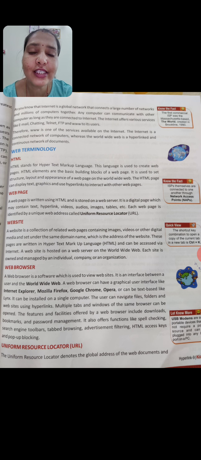For example, consider that in your class you are all students with a strength of 50 members. How are we going to recognize you all? By using your roll numbers, your names, your addresses, isn't it?